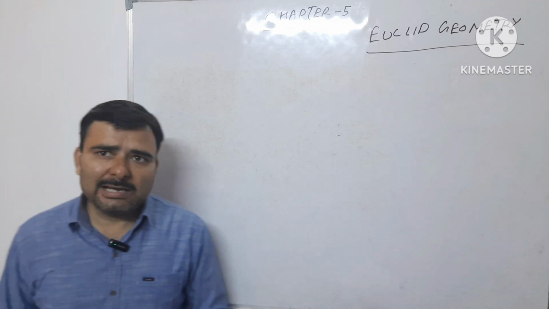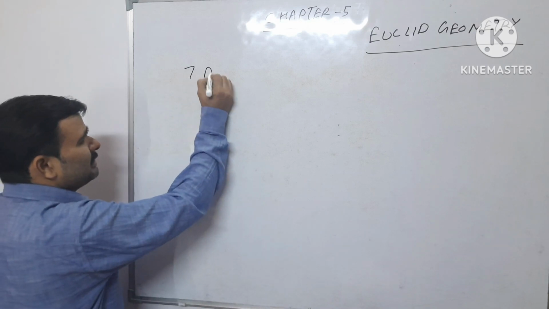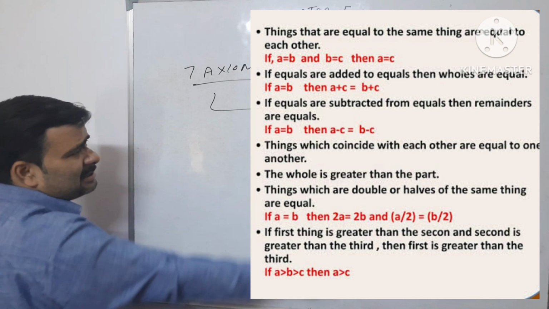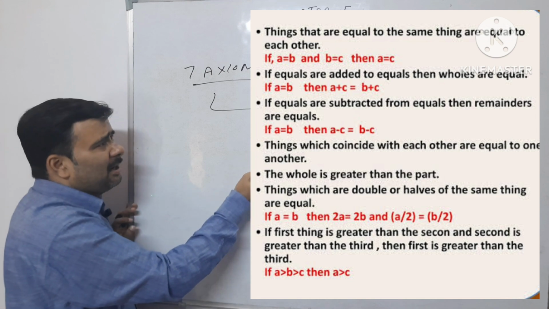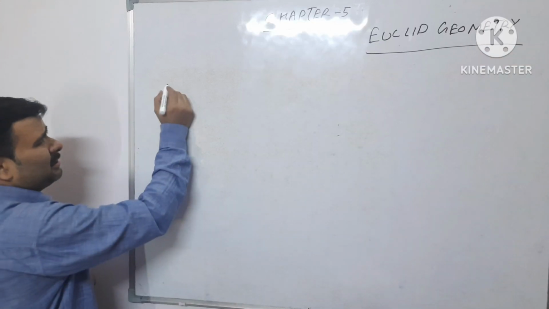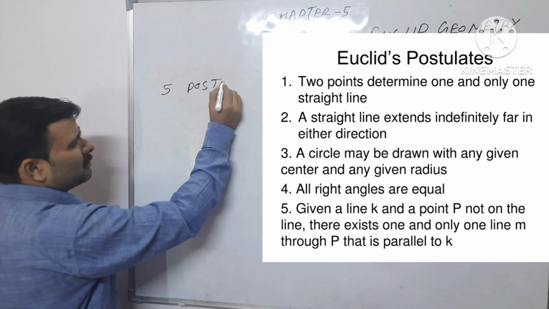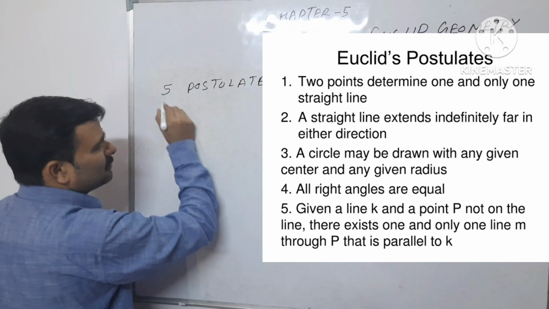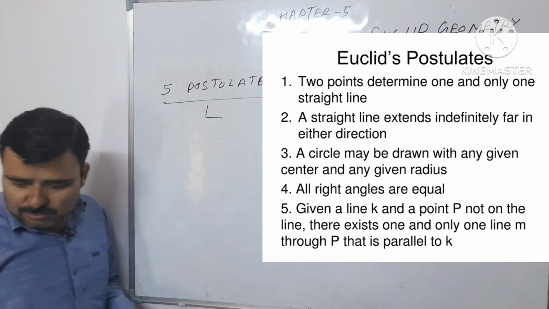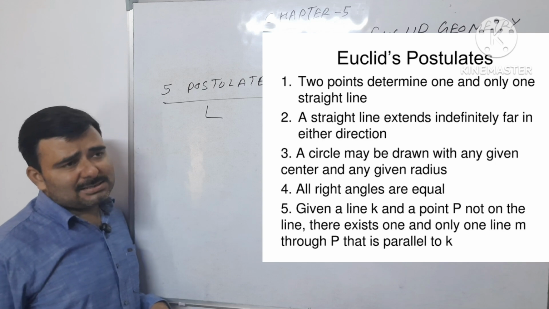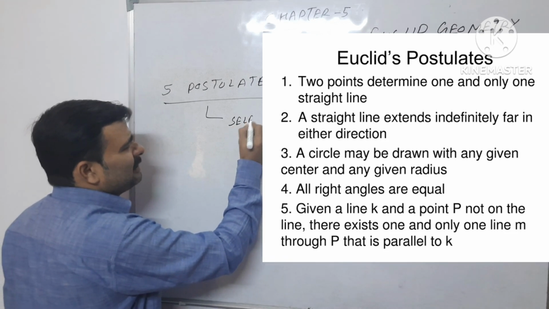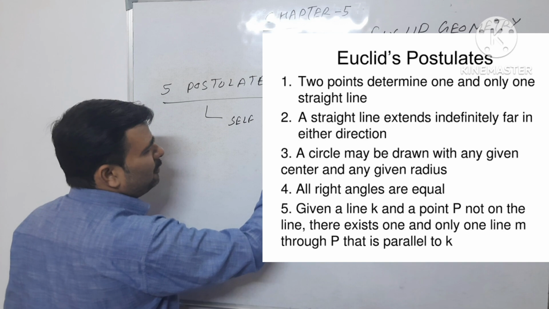Postulates are statements which need no verification. These are the statements or principles that are self-verified, known as postulates.